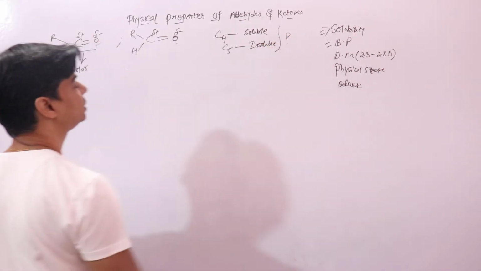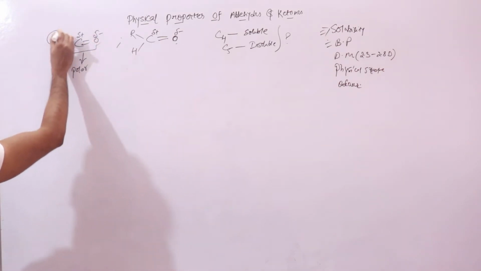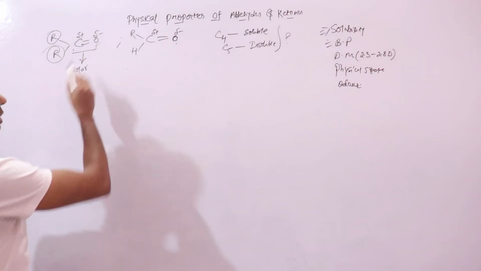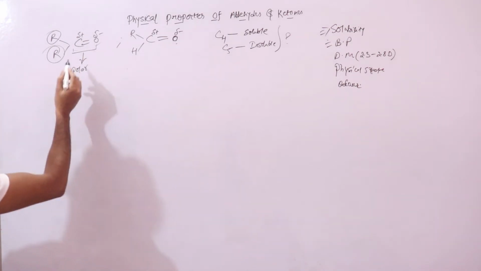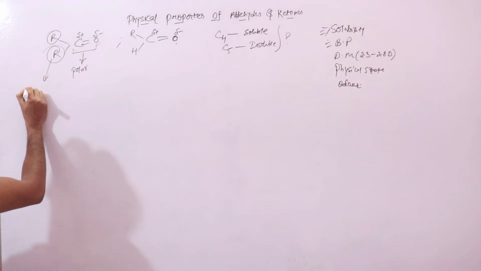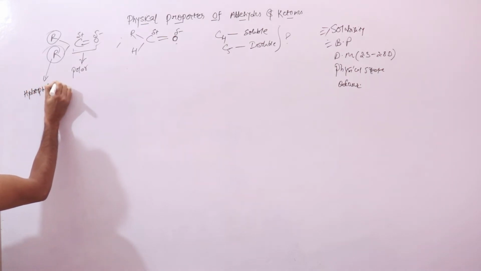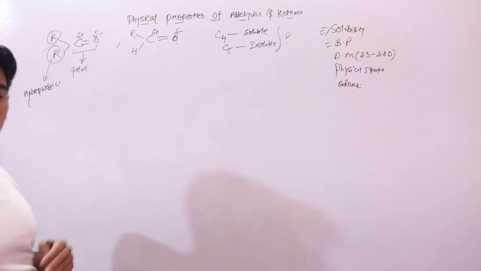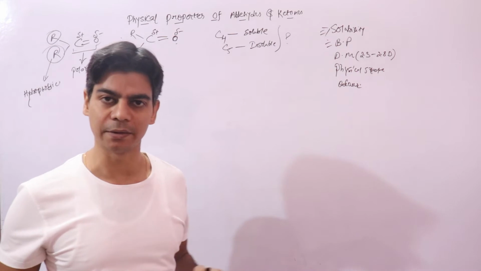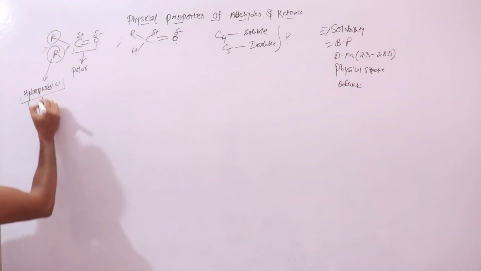We know that the carbonyl group is polar, but these two alkyl groups are non-polar. Since the carbonyl part is polar, it is hydrophilic, water loving. But these two alkyl groups are hydrophobic. Hydro means water, phobic means hating. So they do not interact with water, and this part is insoluble in water.